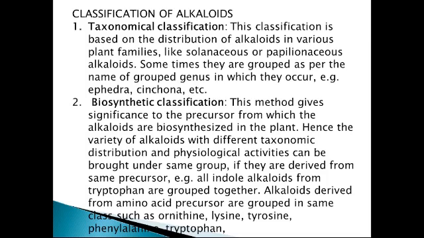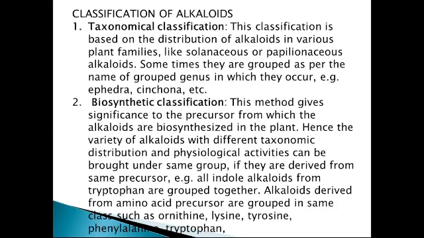If they are derived from same precursor, for example, all indole alkaloids from tryptophan are grouped together. So all the indole alkaloids which are synthesized from precursor, that is tryptophan, they are grouped under one head.